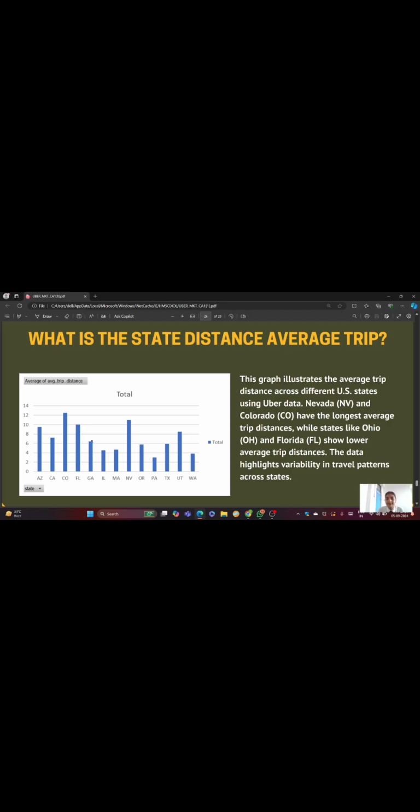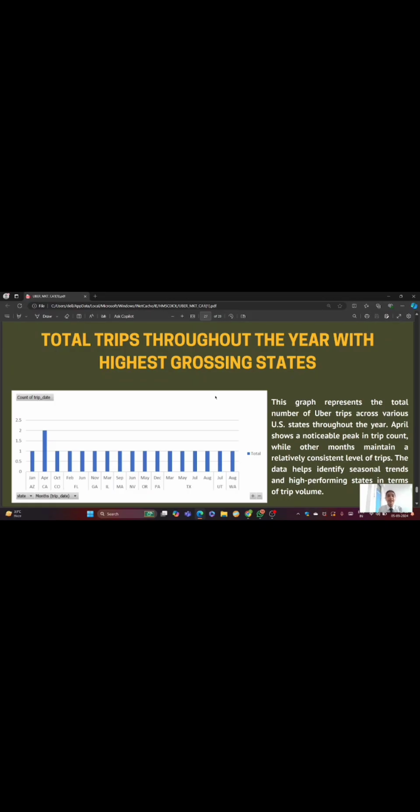In the next analysis, the graph of total trips throughout the year with the highest-crossing states, we can observe seasonal trends. The month of April shows a noticeable peak in trip count, suggesting that Uber usage might be higher during this period.